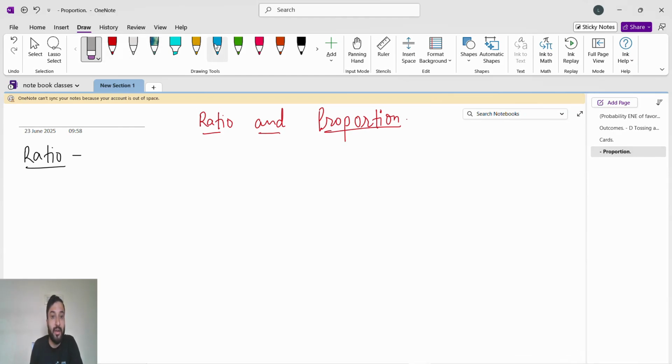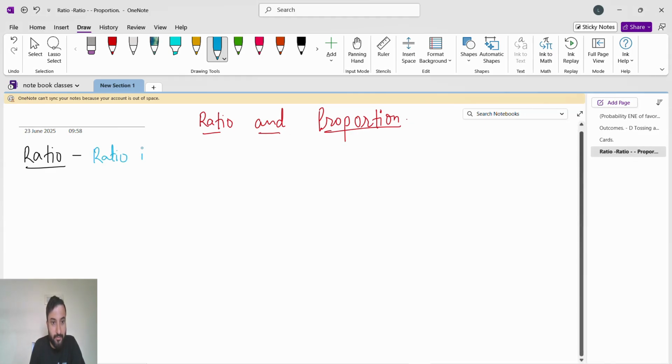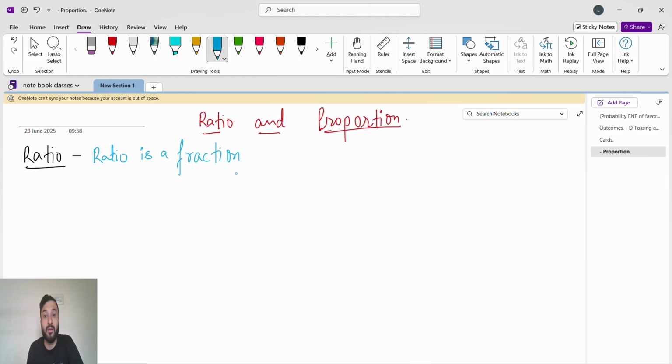Now we will write the definition of ratio. Ratio is a fraction. We know the fraction meaning, right? Fraction means what? Numerator and denominator. Like if you compare the boys to girls, this is the numerator and this is the denominator. Everyone knows this, right? The upper one is the numerator, the lower one is the denominator. Numerator and denominator, this is called a fraction.